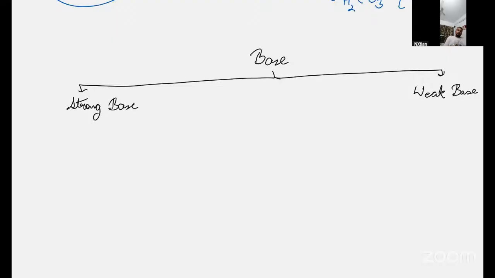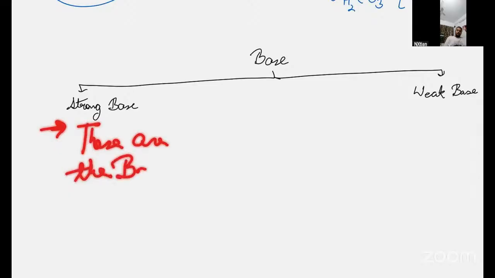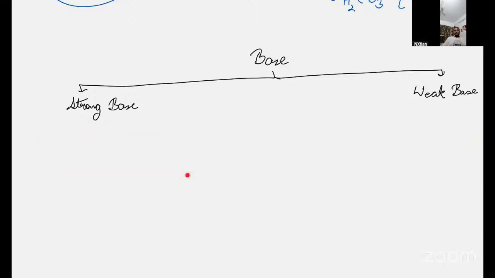Now these are the bases. Write it down. These are the bases that completely dissociate OH minus ions. Completely dissociate OH minus ions. Kunal, are you there? Yes, sir. Completely dissociate OH minus ions.